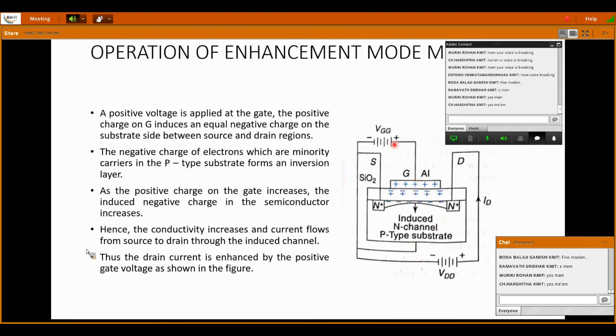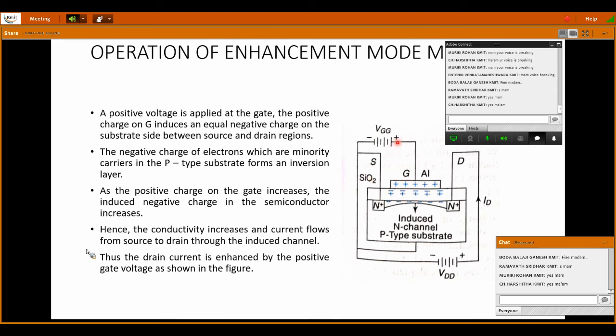To this gate a positive supply is given, that is called VGG. Previously I also said that the gate is not connected to any semiconductor material, neither N type nor P type. It is just a terminal taken from a metal, that's all. And this insulating layer is nothing but an SiO2 layer.